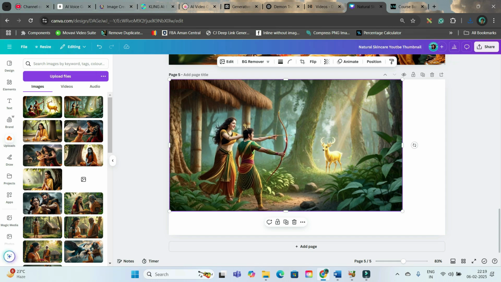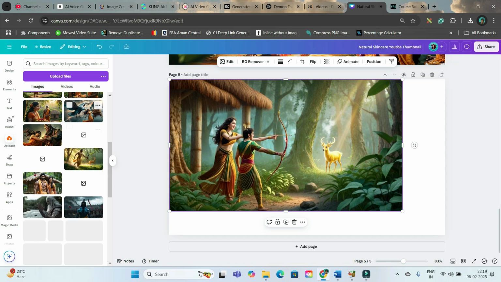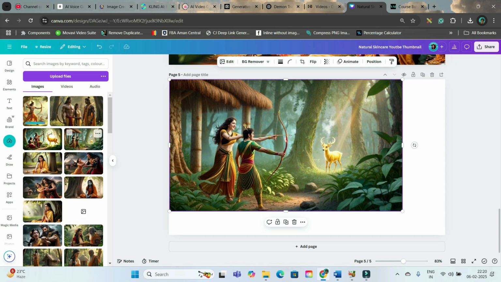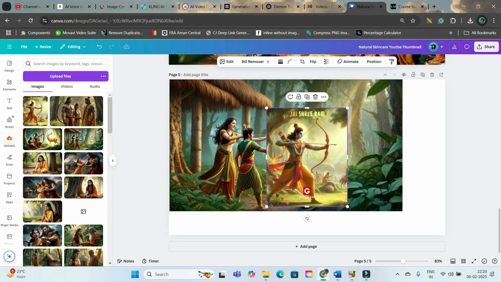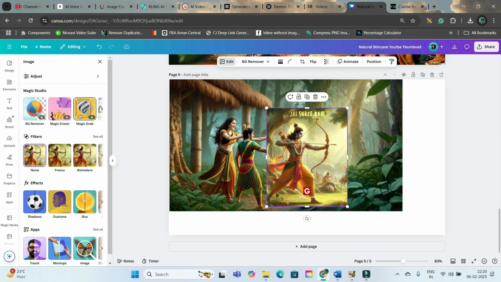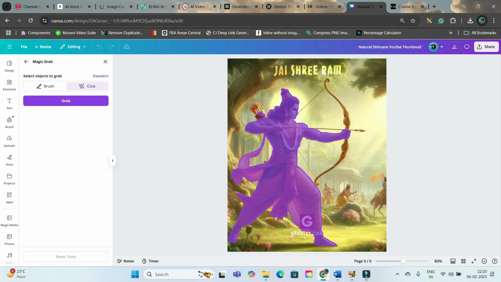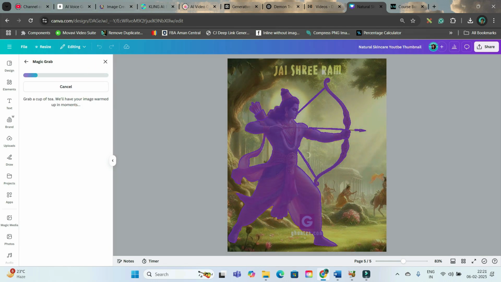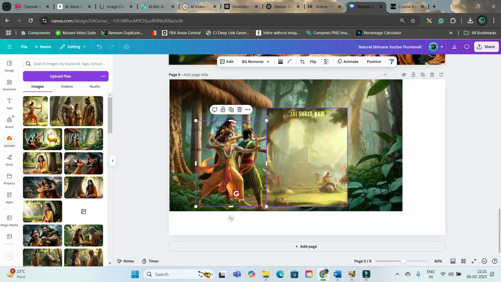Next I will have to remove this fellow and add Ram. First you'll have to select one image where Ram is there. Now I want this Ram to be here, so I will take this Ram's image. I'll go to edit and magic grab. I will just grab this image along with this archery. Now this is separated.